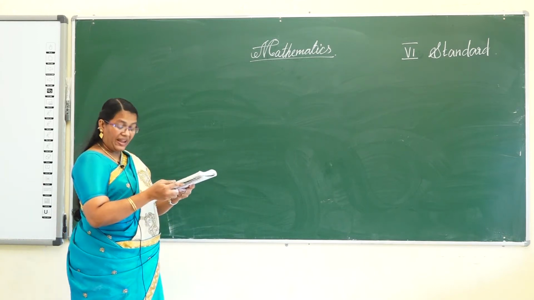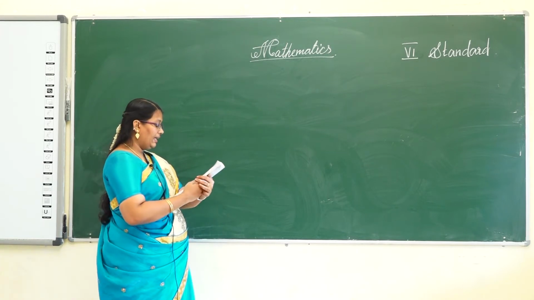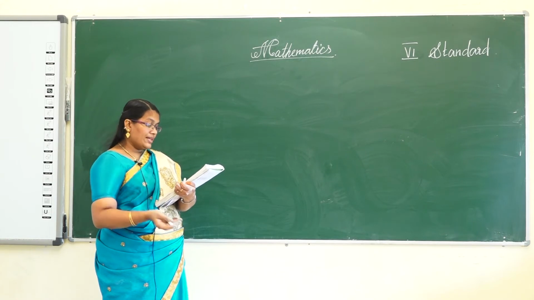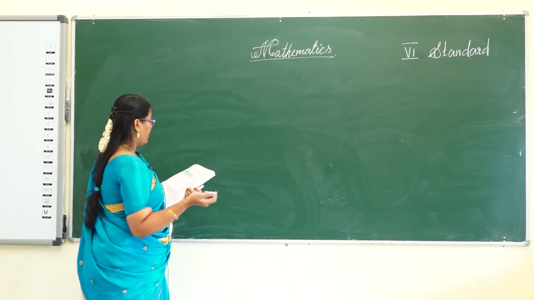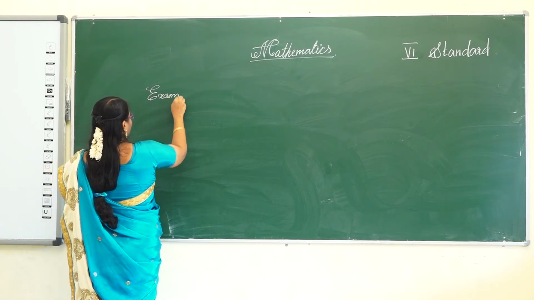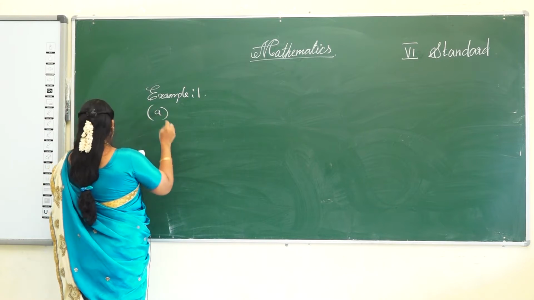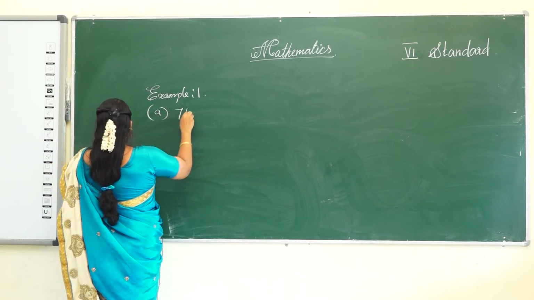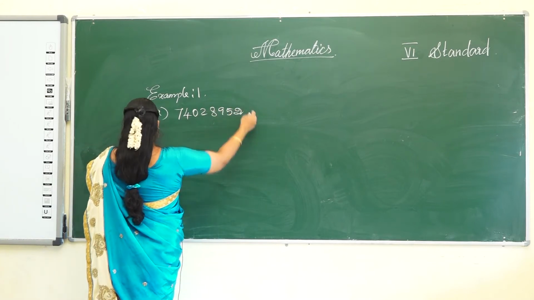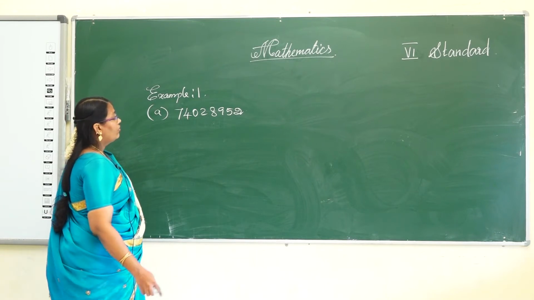Example 1, in page number 5. Rewrite the following numbers in the Indian and international system using commas. Okay. So example 1, first subdivision: 7402895.